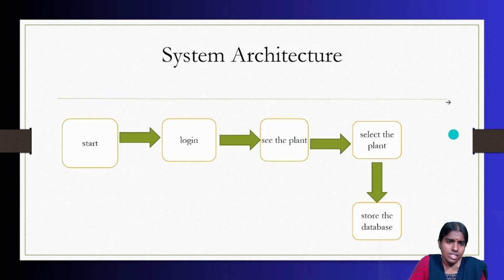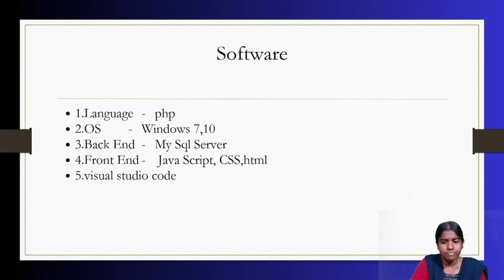So when you look at the system architecture, all these are the different blocks that are present in the system architecture. I have a starting block. Whenever I'm going to start, I have this login section. Whenever a person logs in, he can see the plants. What are the different types of plants that are available? Then he is going to select the plant and store them in the database.